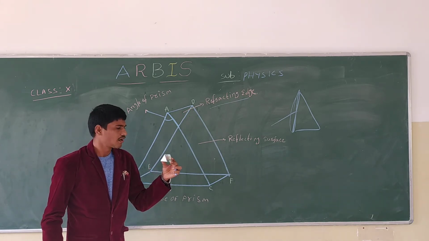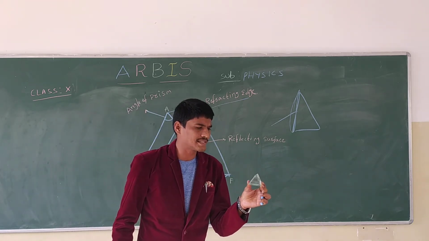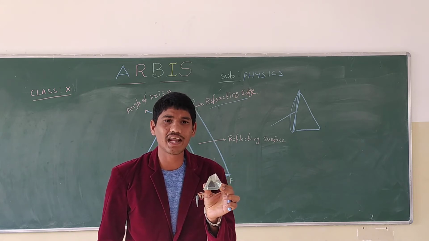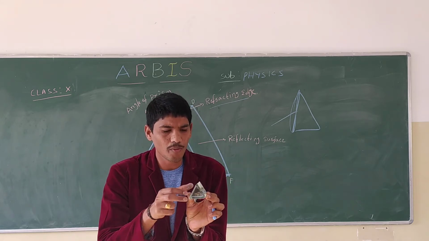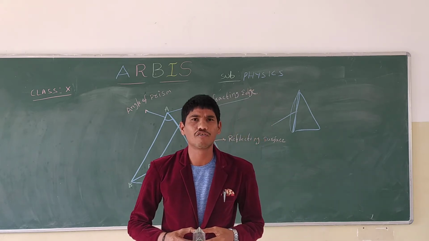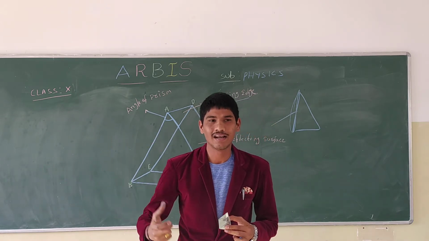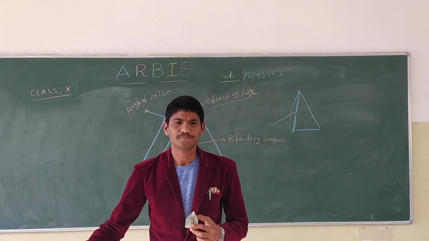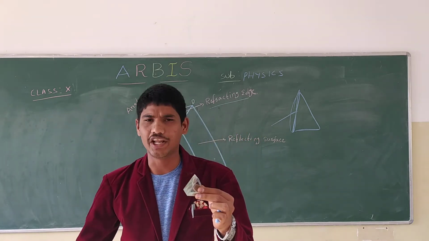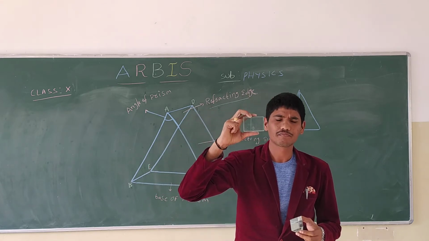Clear everyone? Now we are going to see, mainly by using the prism, what is the angle of deviation. What is the angle of deviation? We may have seen in a glass slab, there we found the angle of emergence. But in this we are going to see about the angle of deviation.